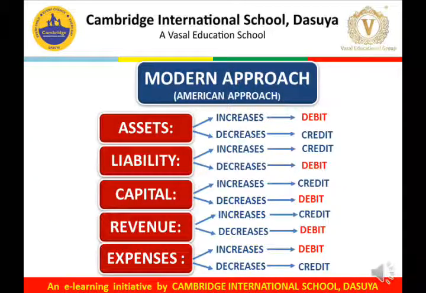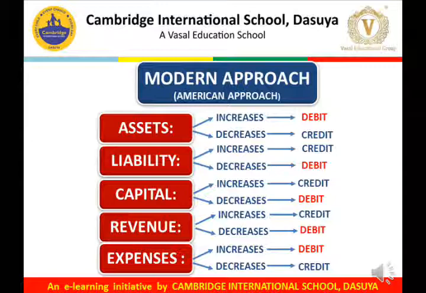Now we will start the modern approach. We have categorized the total accounts in five categories: assets, liabilities, capital, revenue and expenses. First of all, we have to identify the accounts involved in the transaction, whether it is an asset or a liability or a capital or a revenue or expense.